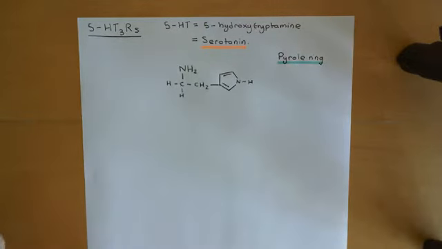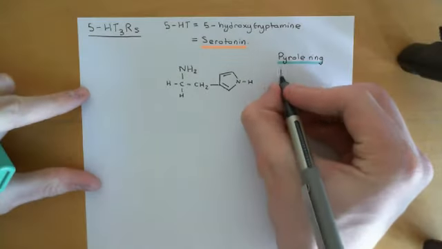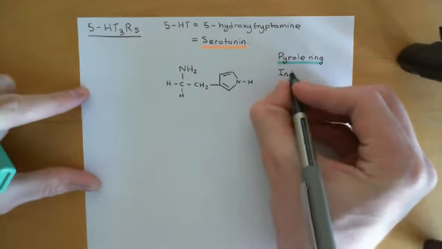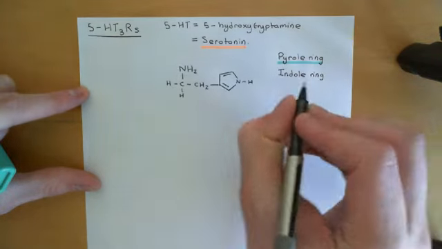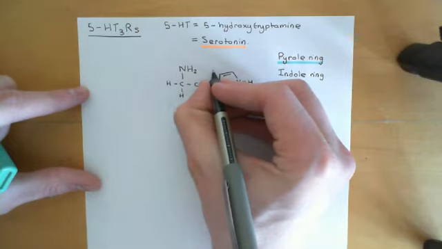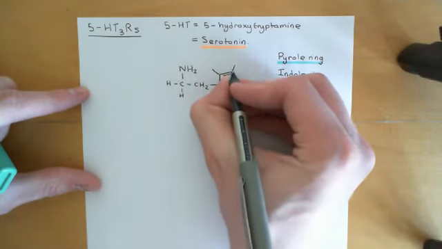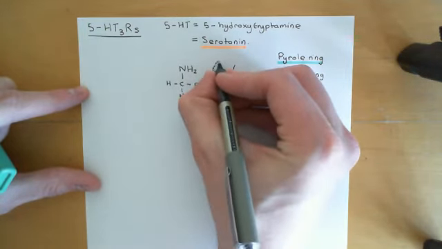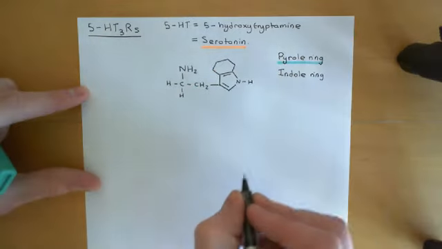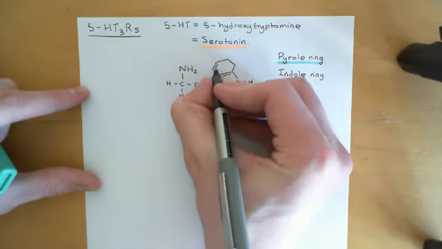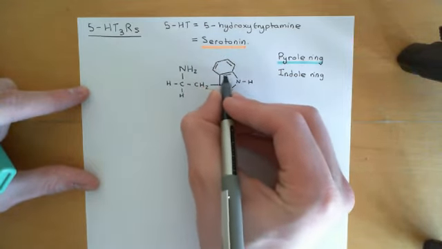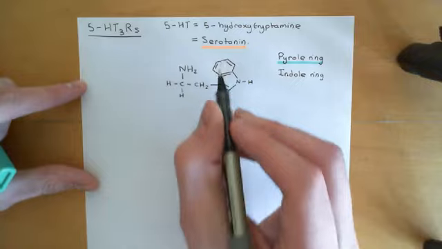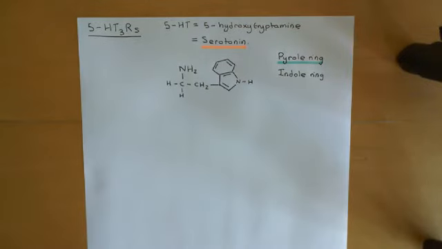Okay, right, so that's the pyrrole ring. Now to convert the pyrrole ring into the indole ring, which is the thing that you're going to have in the R group of tryptophan, what you need to do is attach onto this pyrrole ring a benzene ring. So benzene is just this six-membered carbon ring where you have alternating double and single bonds between the carbons. So here's a double bond, here's a single bond, here's double, single. And then each of the carbons in a pure benzene ring would then have hydrogens coming off it.